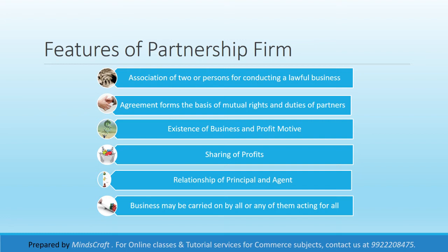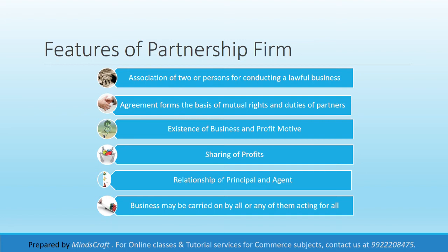And being a principal, he would also be an agent for outsiders. For the outsiders, each partner would be an agent, and for the partners, one partner would be a principal. So every partner acts as a principal and as an agent at the same time. This is a very important feature of partnership.